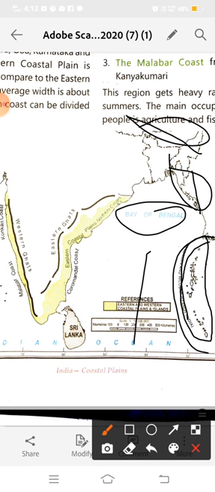Which comes under the control of the central government. India is divided into states and Union Territories. States have their own government, which is known as the state government, and the capital city has the central government and also the state government. A Union Territory is a part of India like a state, but it does not have a state government. It is directly under the control of the central government.